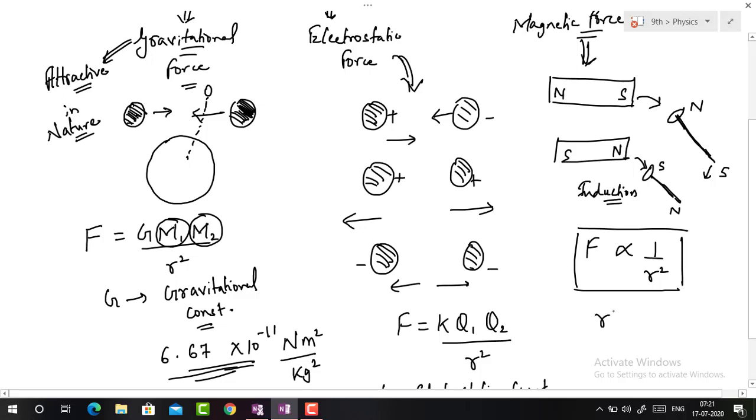If R becomes twice of R, then what happens to the force? The force becomes 1/4 of the initial force.